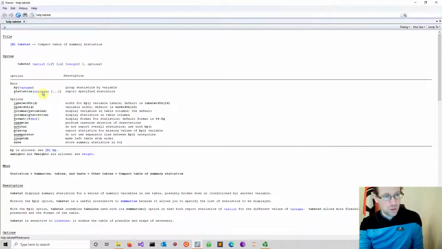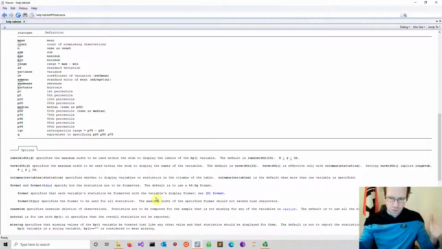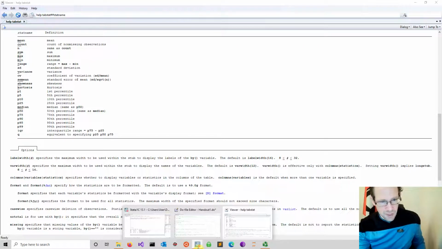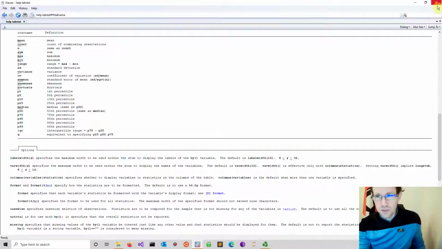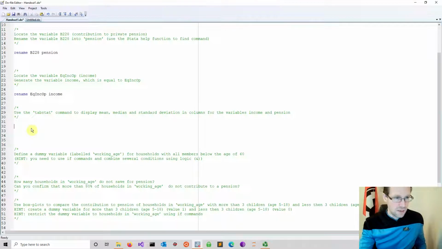In brackets you would refer to the name of the statistic, and here are all the statistics that you might use. SD is for standard deviation. Of course, if you work with Stata for many years, like in my case more than 20 years, you know all of that already. But if you're new to it, it's easy to find and easy to start understanding the syntax. Okay, let's get going.